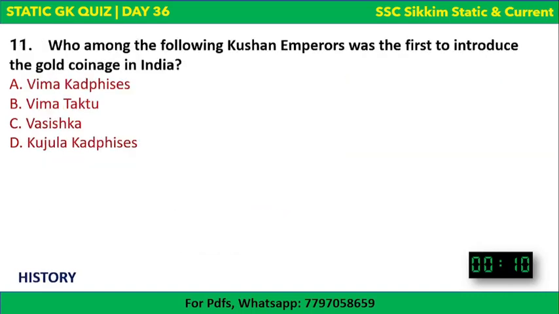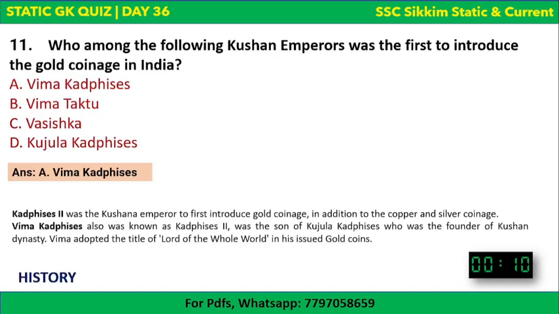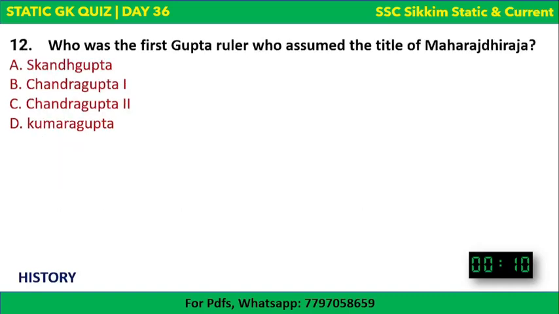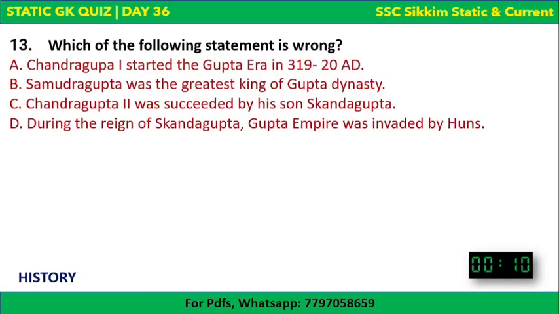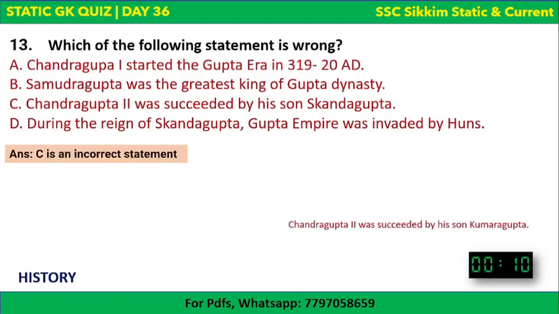And then we saw that the Kushan Emperor who was the first to introduce gold coinage in India was Vima Kadphises, also known as Kadphises II. Next, the first Gupta ruler who assumed the title of Maharaj Adhiraj was Chandragupta I. Option C was incorrect. Chandragupta was not succeeded by Skandagupta, but by his son Kumaragupta. All other statements were correct.